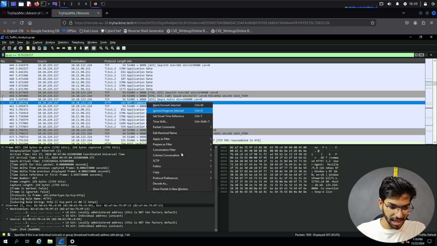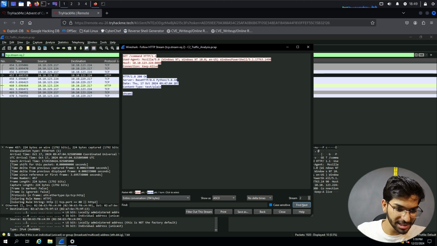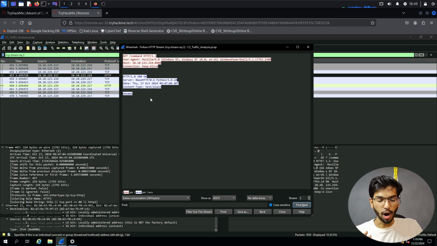Let's also follow that TCP stream and look at what exactly it is doing. So here we see a GET command and nothing much here. It just says whoami. whoami is a command which is used after we compromise the system to look at what information is there, what is the username, what is the other related information. That's just an initial reconnaissance that as an attacker I would run. Or even if there's malware and there is some staging required for the payloads with the usernames and things like that, that malware can also run this command called whoami.